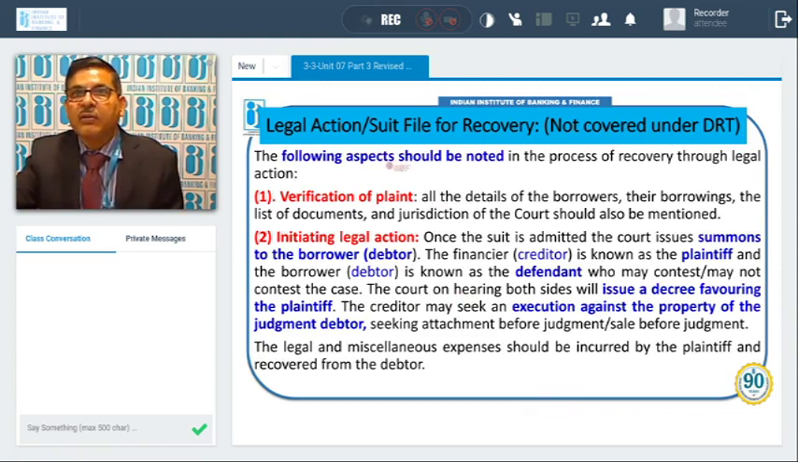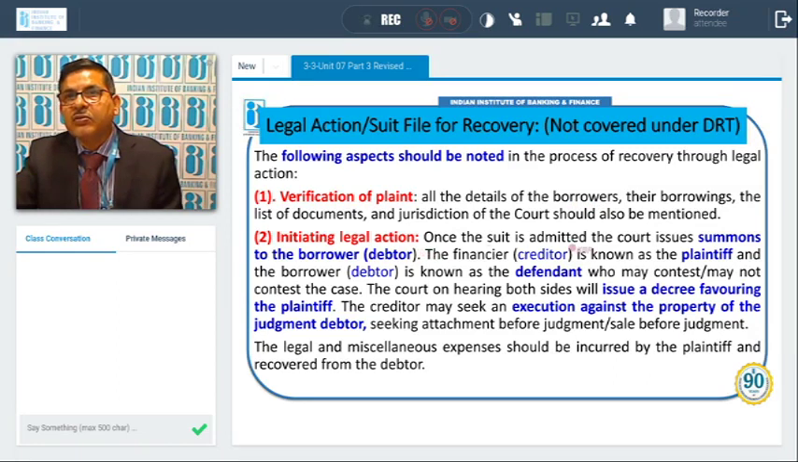Now, the following aspects should be noted in the process of recovery through legal action. Important parts, some discussion. Verification of plaint. Whenever we are filing a suit, we file by way of a plaint. So all the details of the borrower, borrowings, the list of documents, and jurisdiction of court should be mentioned in the plaint. They should be verified by the concerned officer or representative of the financial institution.